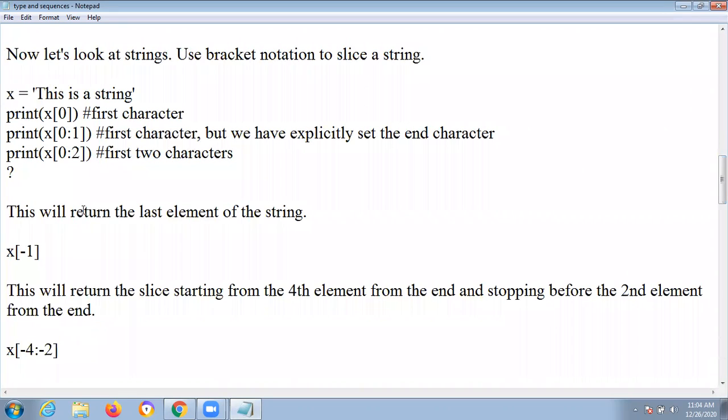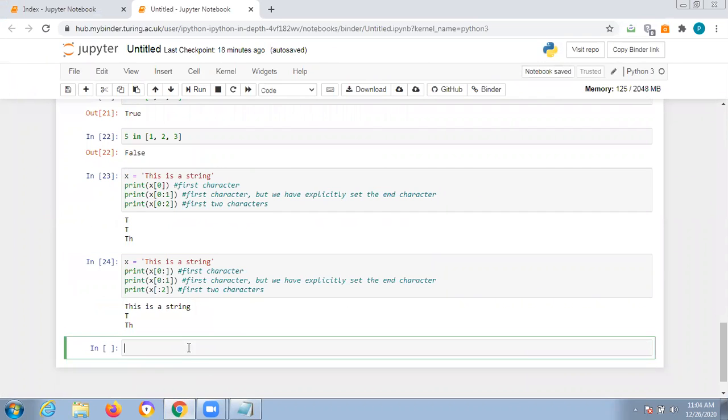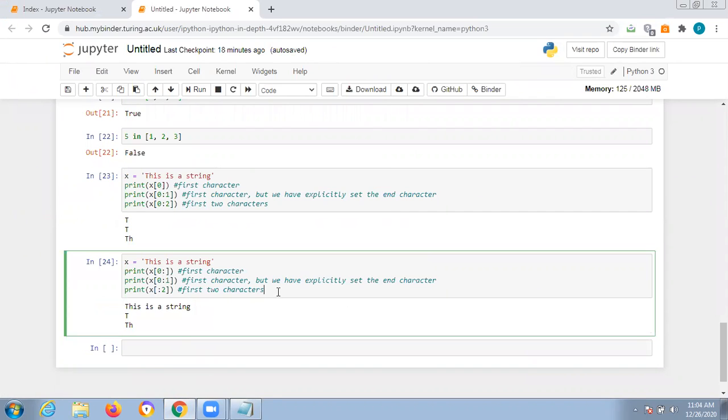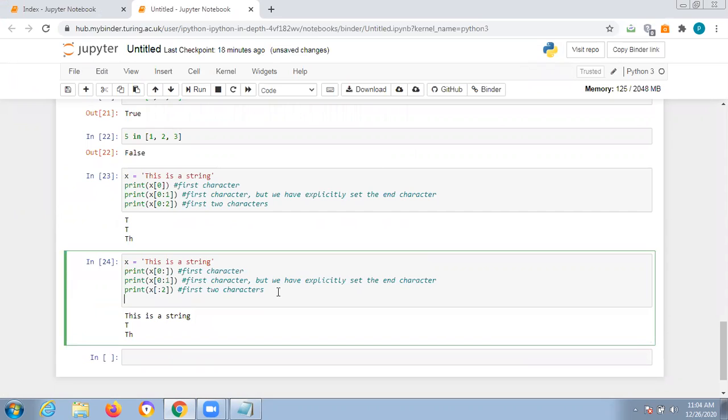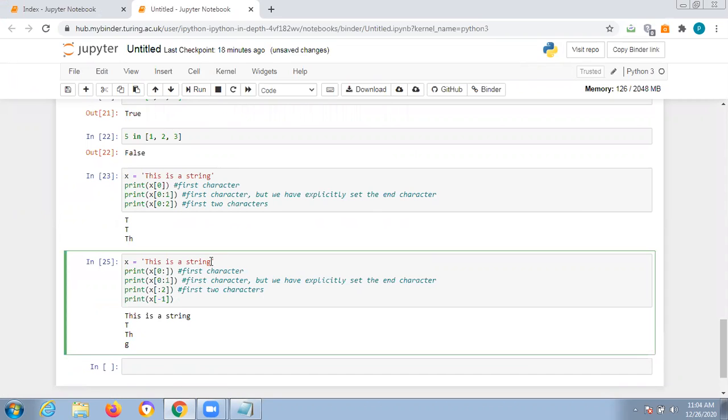And let us see this one, x[-1]. Till now, we learned with positive indexes. Now, let us test with the negative. How will the negative work? Let us test here only. Print x[-1]. Minus 1 means what will be printed now? The last print statement, g, because it starts with the last one. Okay, minus means last one.